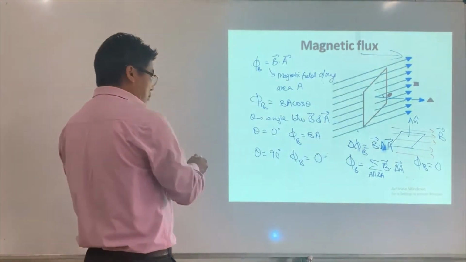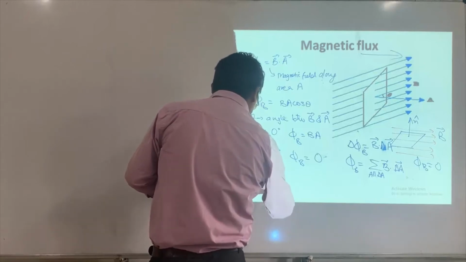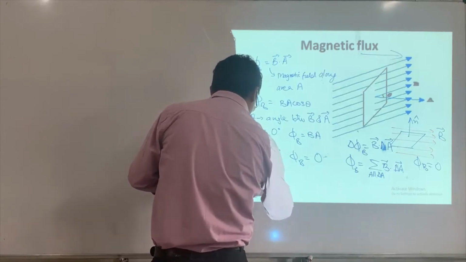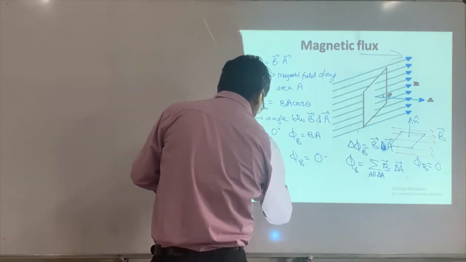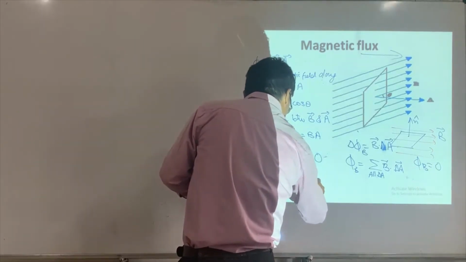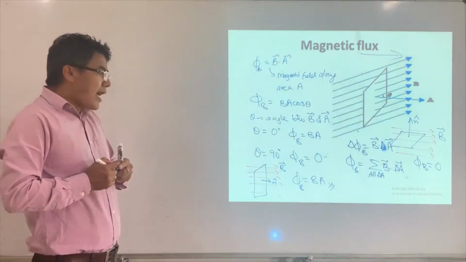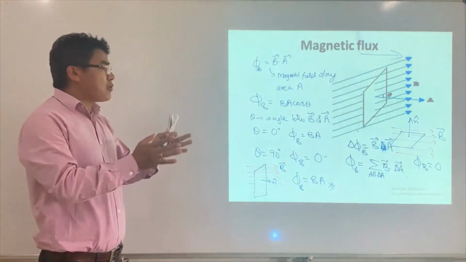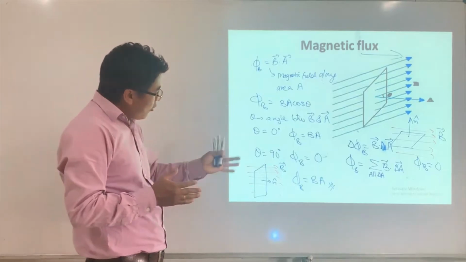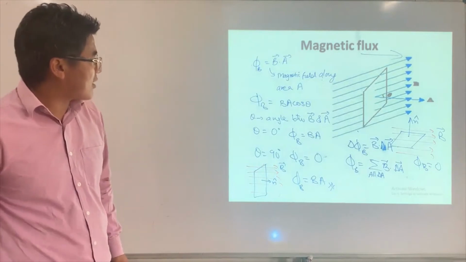Another example I would like to give you is this: this is the magnetic field, and this is the area, and the direction of area is n cap. The magnetic flux would be equal to BA. This is the maximum. Why? Because the entire magnetic field passes through this area. That means the magnetic field is along the direction of area. So this is what we talk about as magnetic flux.